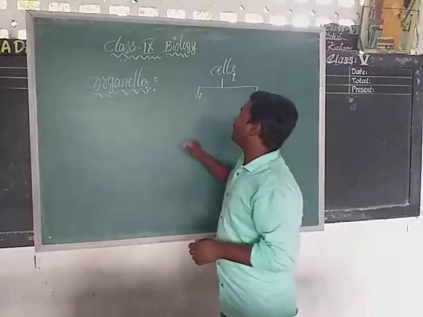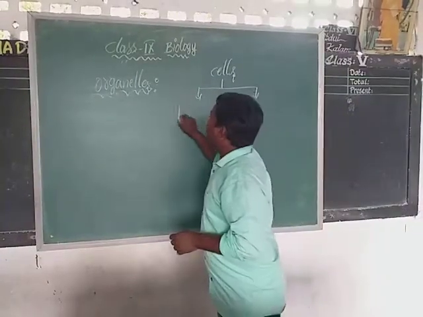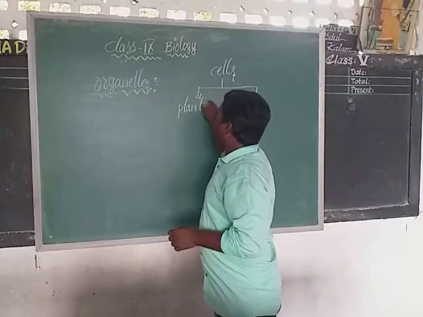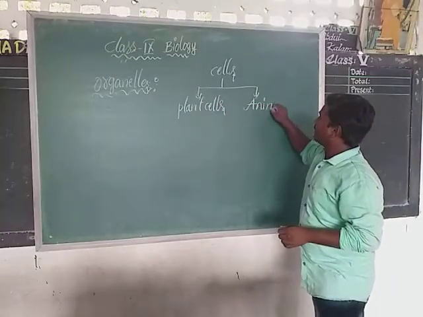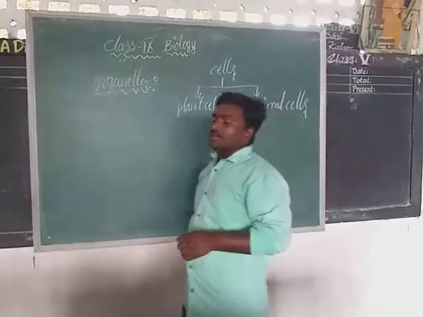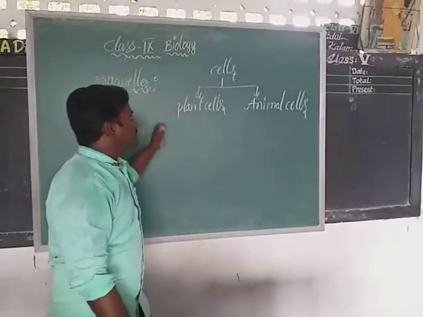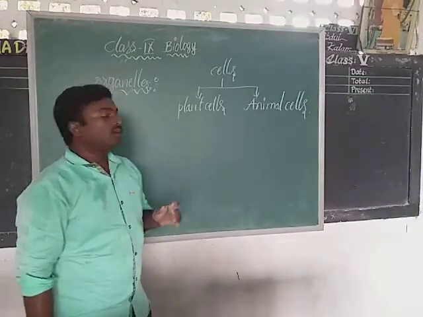These microscopic or tiny structures are called organelles. Let us see. These are plant cells. Next, animal cells. If you observe plant cells and animal cells, these are composed of some common organelles. What are they? Let us see.